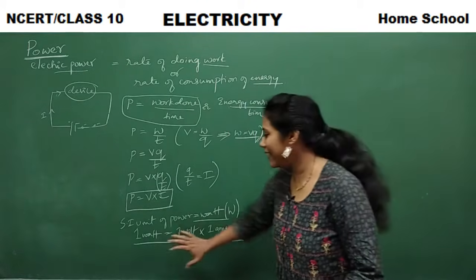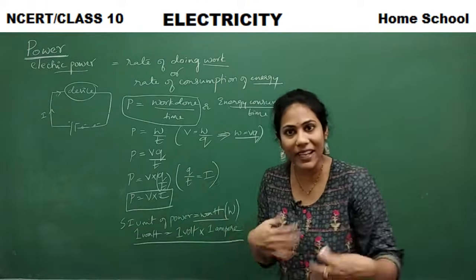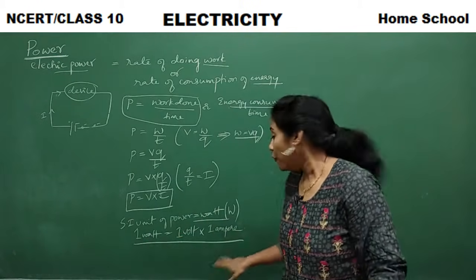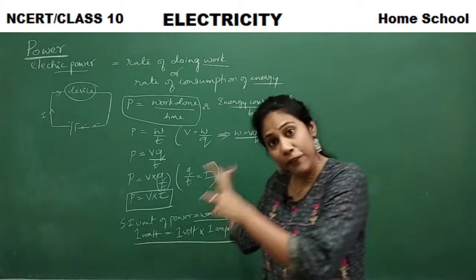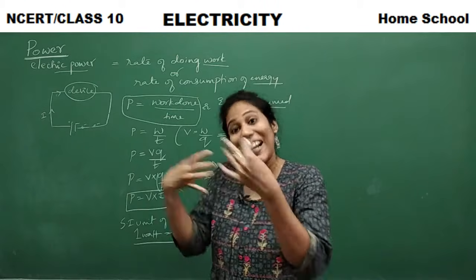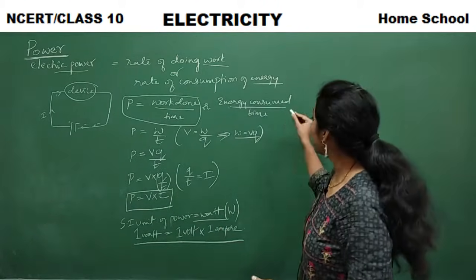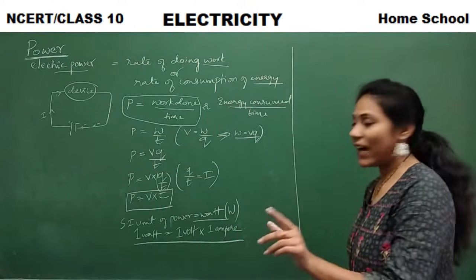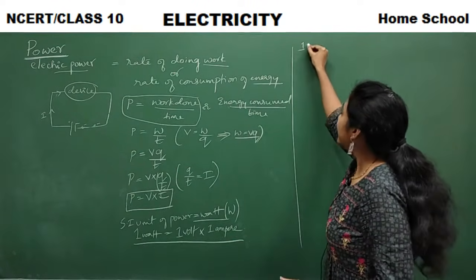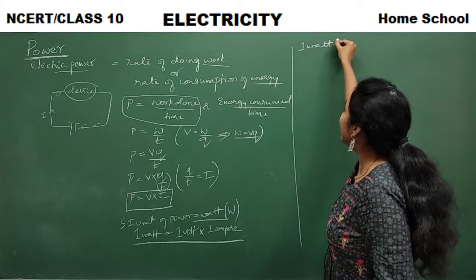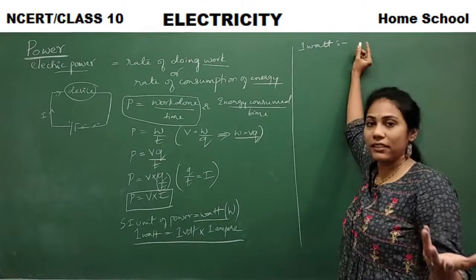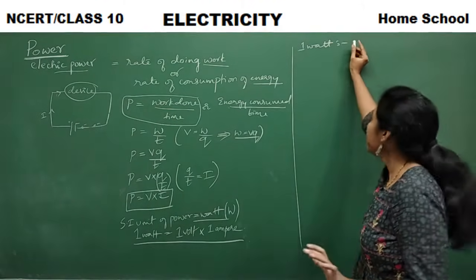It's very easy. It is the power of a particular device I'm talking about, when 1 ampere of current flows in that device at a potential difference of 1 volt. Okay, so that is the definition of 1 watt. Remember, I'm writing the definition of 1 watt. It can be asked for 1 mark, so you have to be careful.